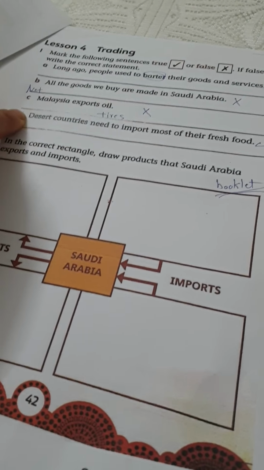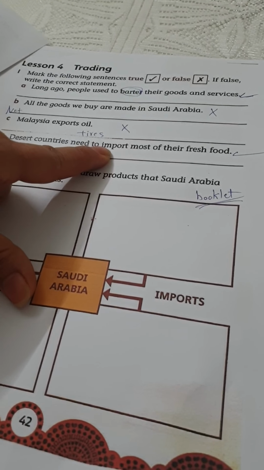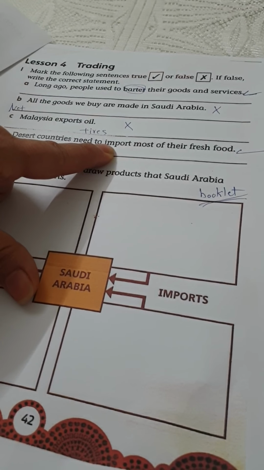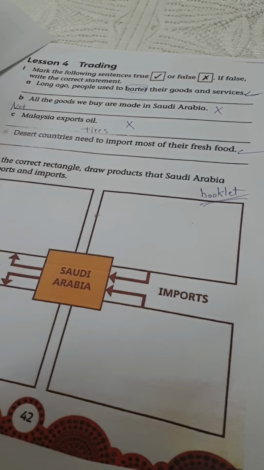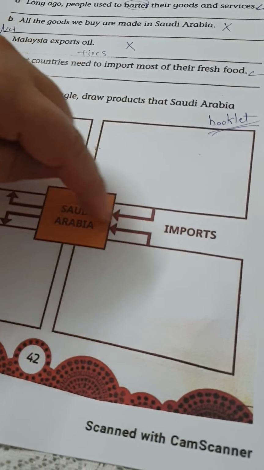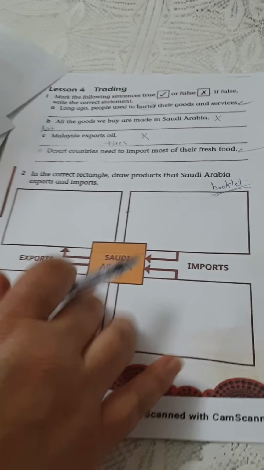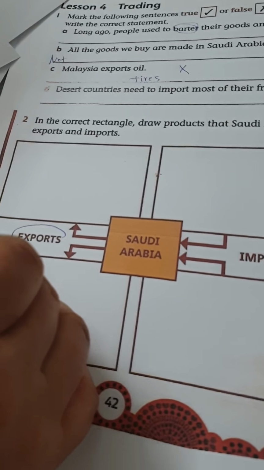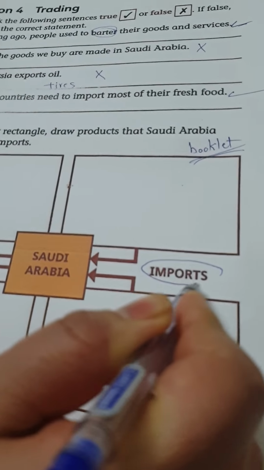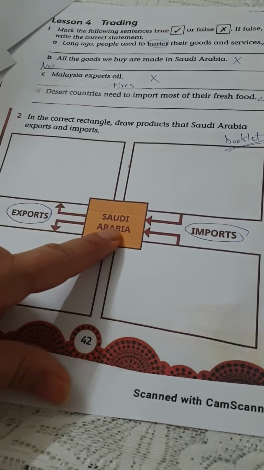Desert countries need to buy or import their fresh food, like the fruits and the vegetables, from other countries because they cannot grow them. That question that shows the imports and the exports of Saudi Arabia is exactly like the booklet. And I told you the most important thing here is to know the difference between imports and exports. This is Saudi Arabia.